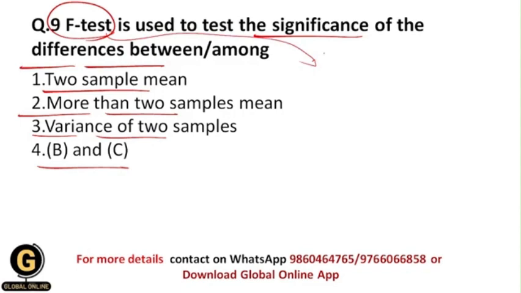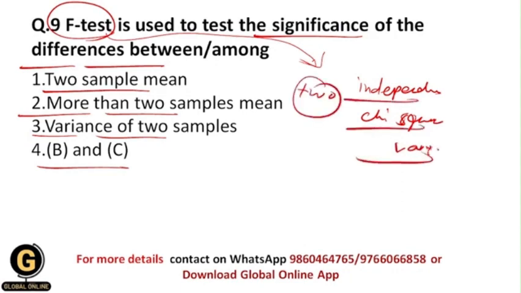F test is basically based upon the F statistic, and the F statistic is nothing but a ratio. So what is this ratio? This is the ratio between two independent chi-square variates that are divided by their respective degrees of freedom.